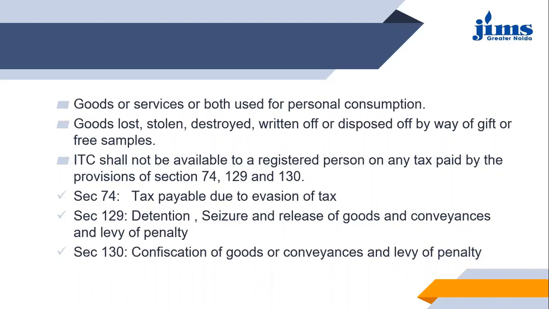Section 74 is tax payable due to evasion of tax, then detention, seizure and release of goods and conveyances and levy of penalty, and 130 is confiscation of goods or conveyances and levy of penalty. Under all these three sections, if the situation falls for any specific goods or services or both, then in that case ITC will not be available.